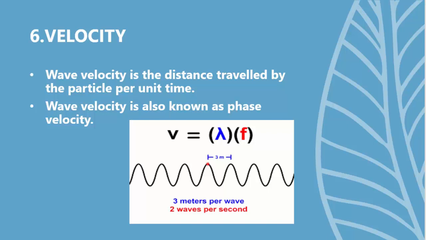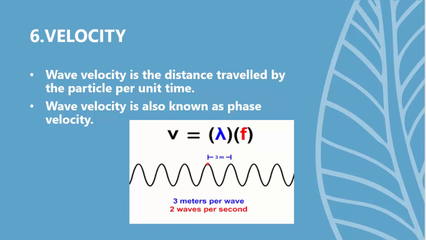You can observe in the image the relation between velocity, wavelength, and frequency: V = λ × f.